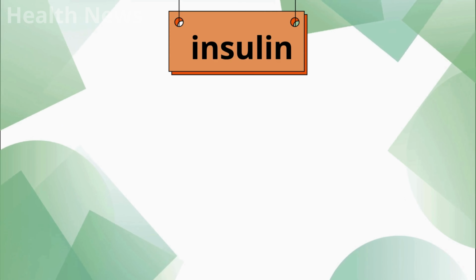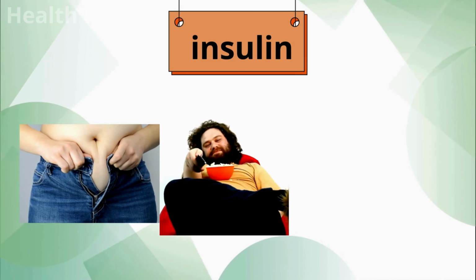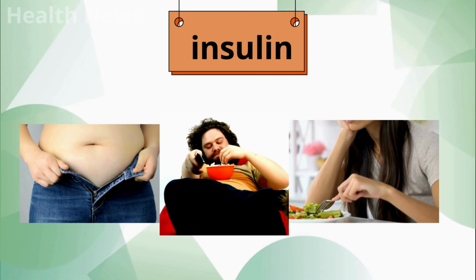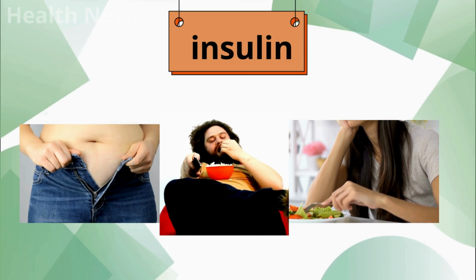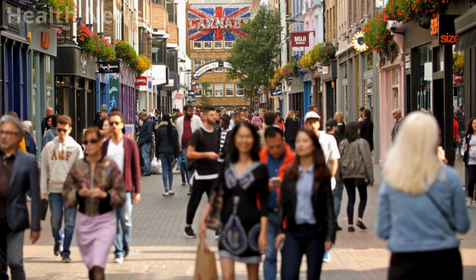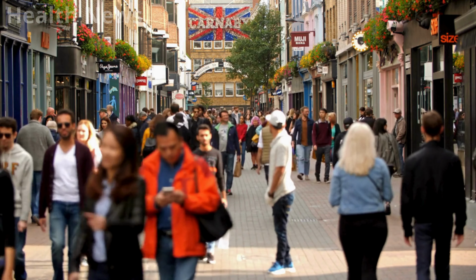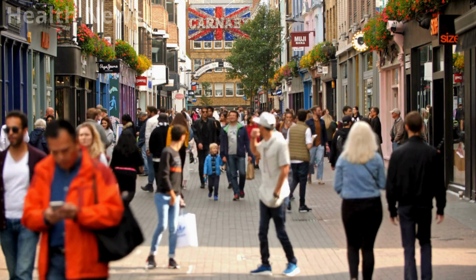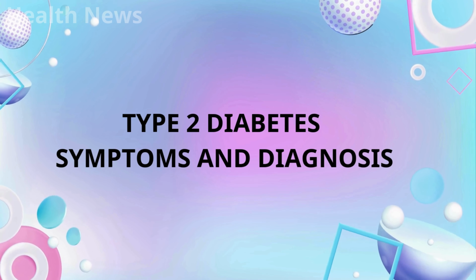This form of diabetes is closely associated with obesity, physical inactivity, and poor diet. However, genetics also play a significant role, and having a family history of type 2 diabetes increases a person's risk. Unlike type 1 diabetes, which tends to develop quickly, type 2 diabetes usually comes on more gradually, often going undiagnosed for years.